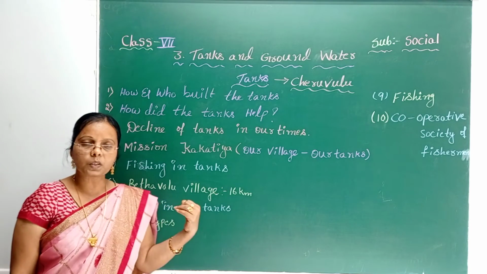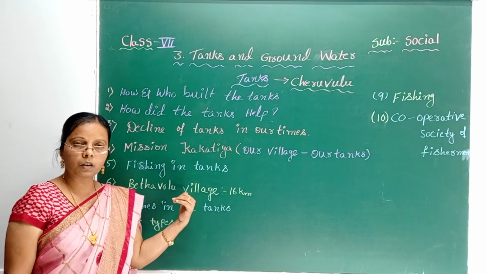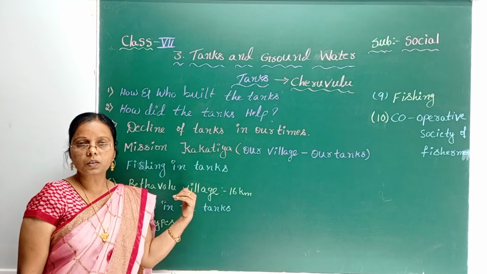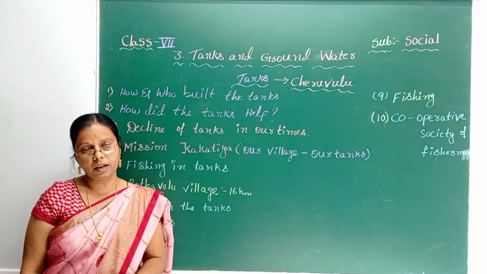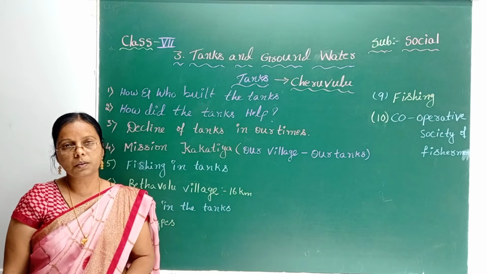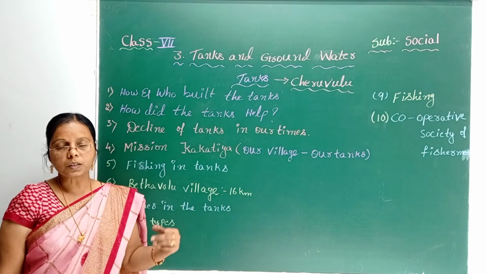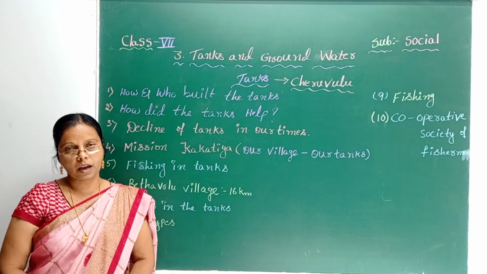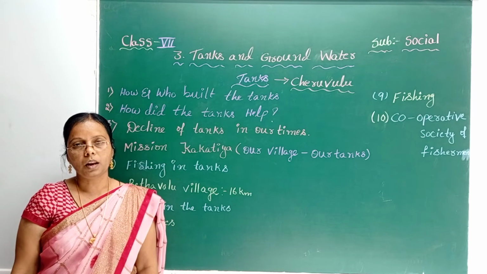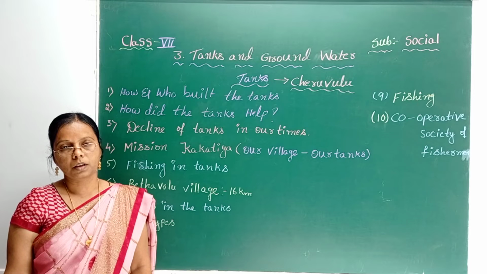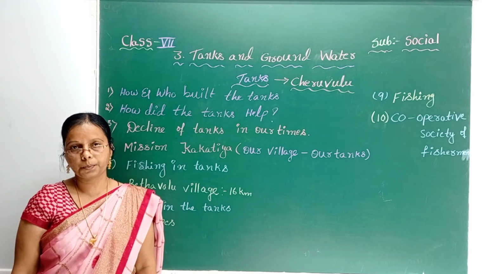So, what is the specialty of this village? First, how did this village get this name? This village got its name from a person. His name is Betala Reddy. Actually, he was a subordinate of the Kakatiyas. And this person constructed a dam in the name of his wife, Veerala Devi. Later, this tank is known as Irla Devi or Veerala Devi tank.